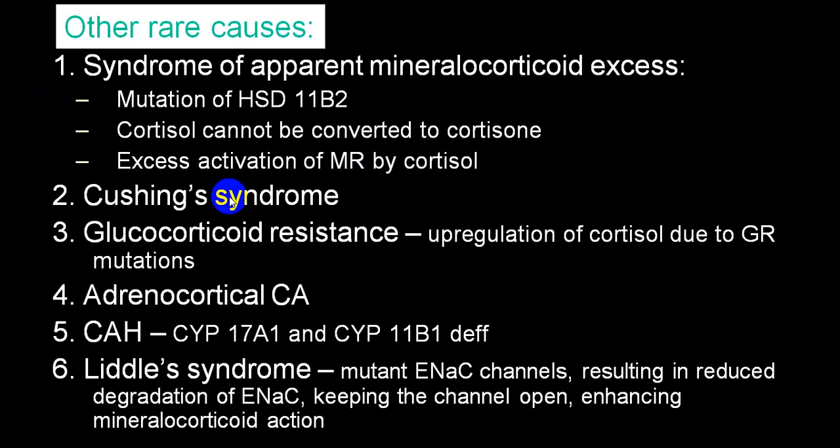In Cushing syndrome also you will have an excess of mineralocorticoid activity. Glucocorticoid resistance because of glucocorticoid receptor mutation can also produce hyperaldosteronism.